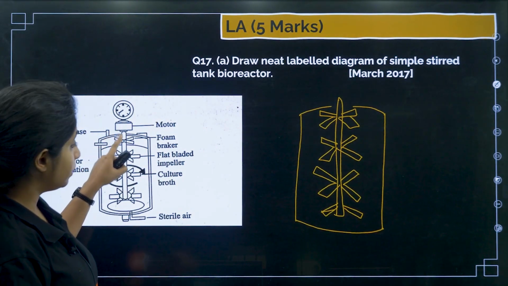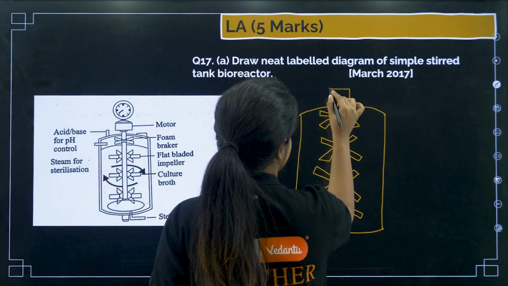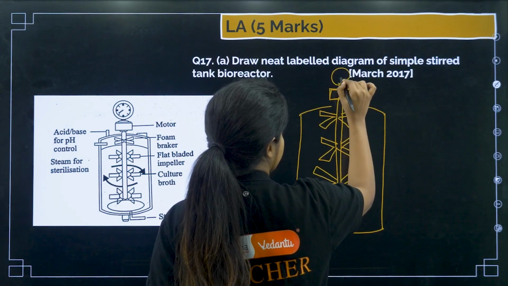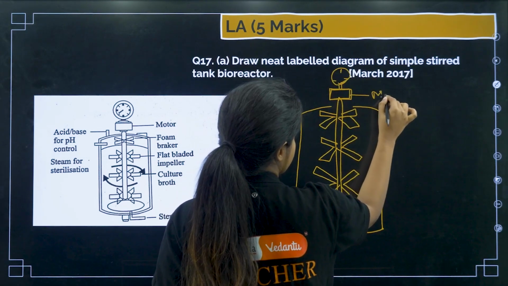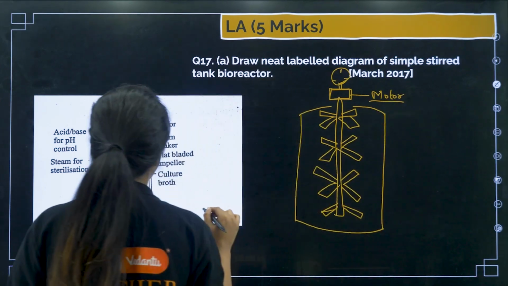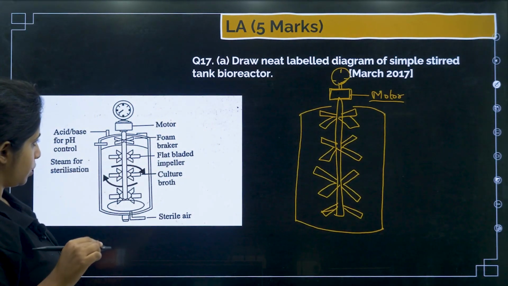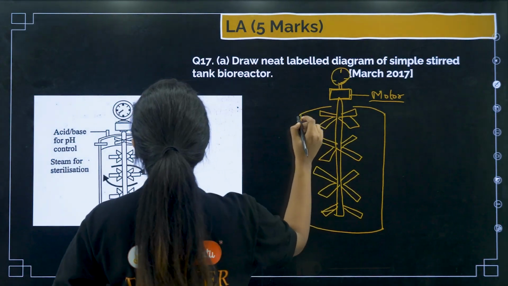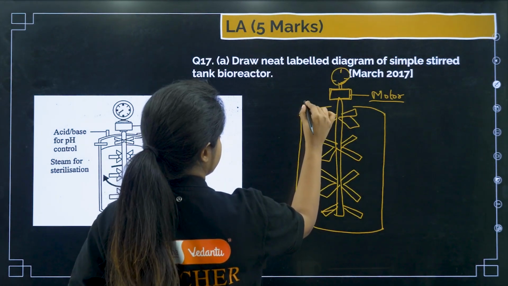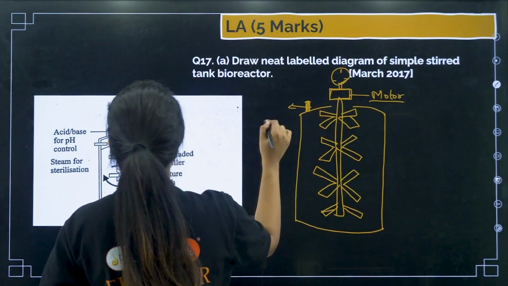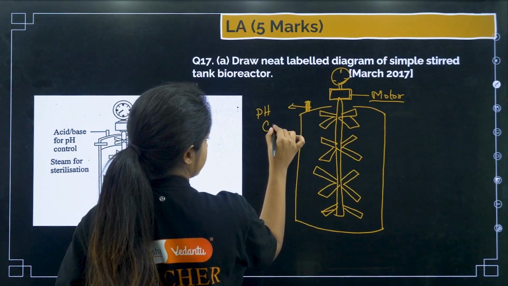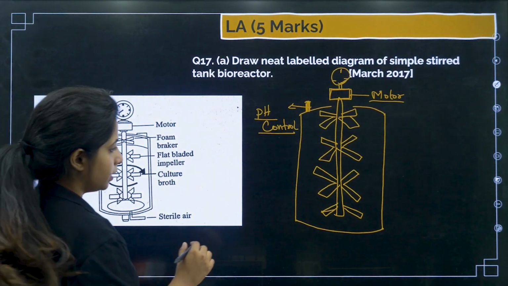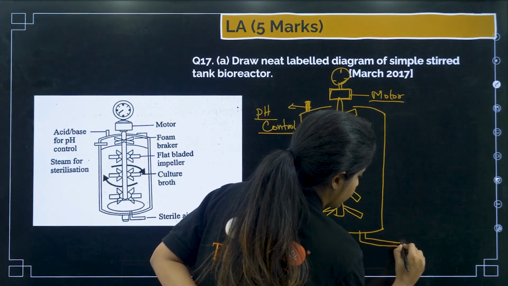Now, what do we need? We need a motor for this to run. This is the motor that we need for it to run. And then also we need a timer, so that we get to know for how long it is run. So this is motor, my dear children. Important things you can mark, other things if you're not needed, do not mark. And now you have what? You need acid pH control over here. So for that, what do we have? We have something like this, which would help us for understanding the pH control. Okay, cool. Now over here you should be having a vent for the sterile air.